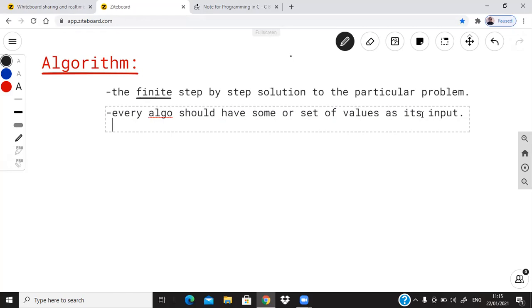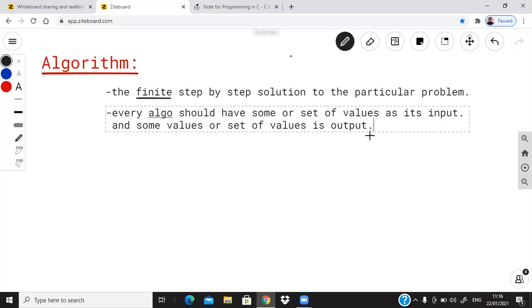Then that set of values is said to be an output. So always remember the algorithm should have some values as input, and after performing operations on that input, it will produce some result, and that result is said to be an output.